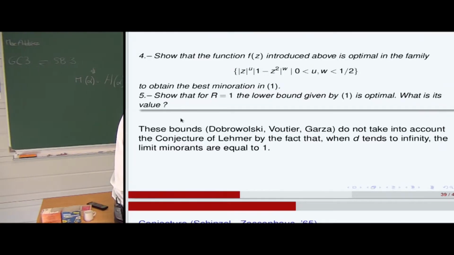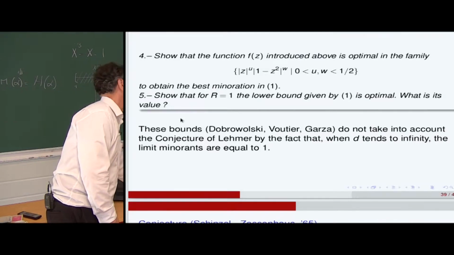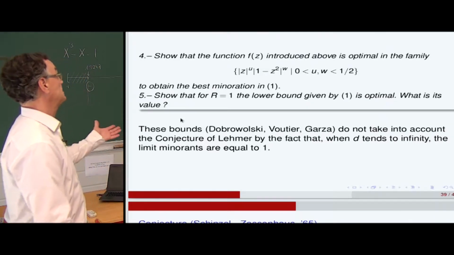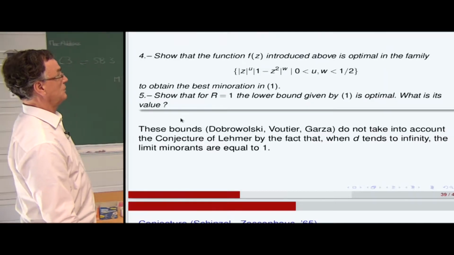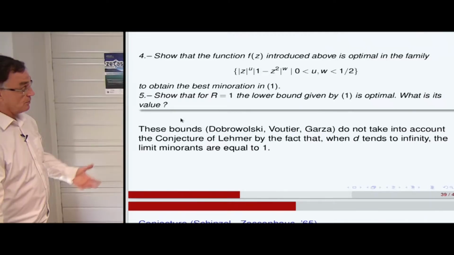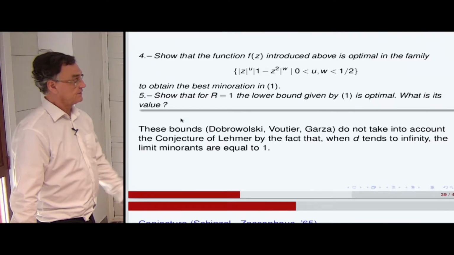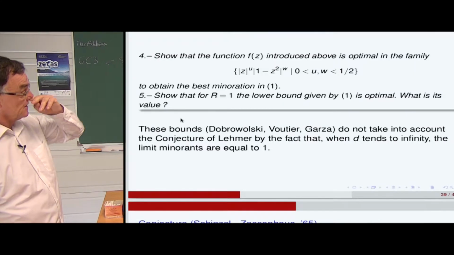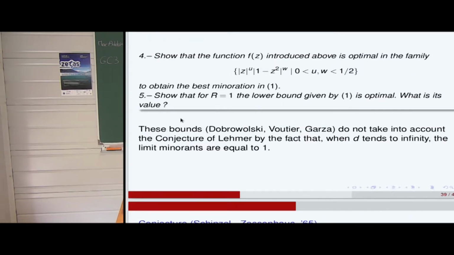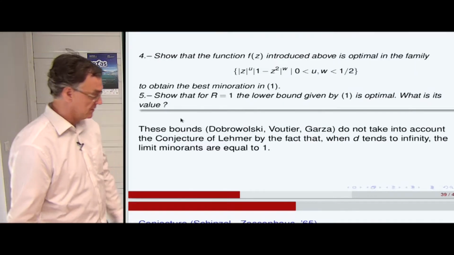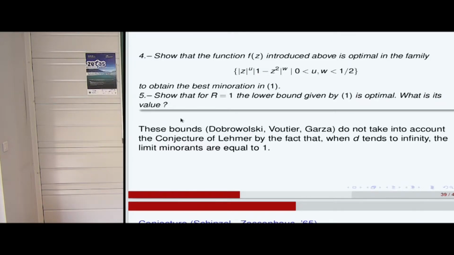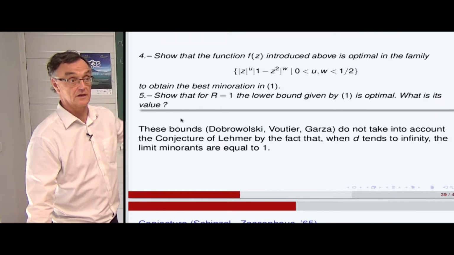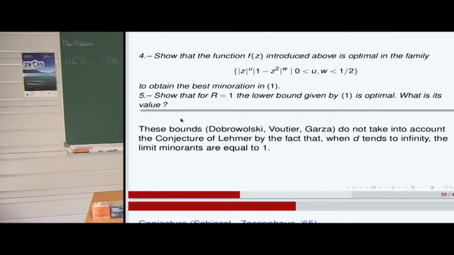So we need to add extra information to this type of study, in particular to propose, by the dynamics and by the dynamical zeta function, another inequality of Dobrovolsky type to try to take into account the fact of obtaining limit minorants strictly greater than 1. So it's very important.